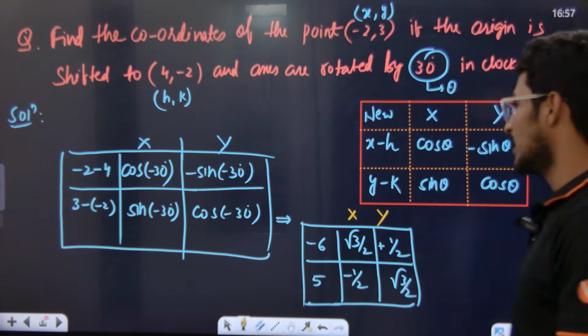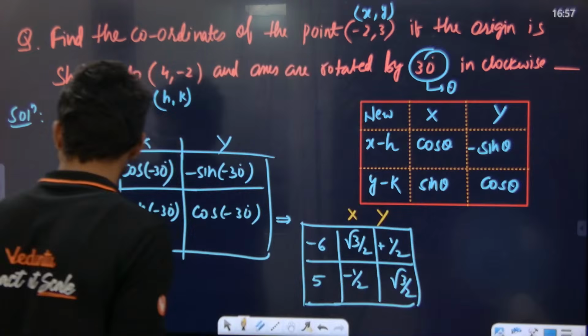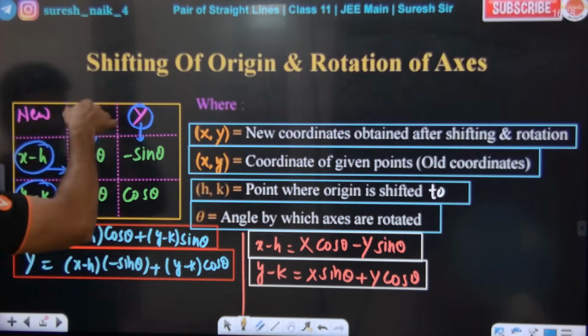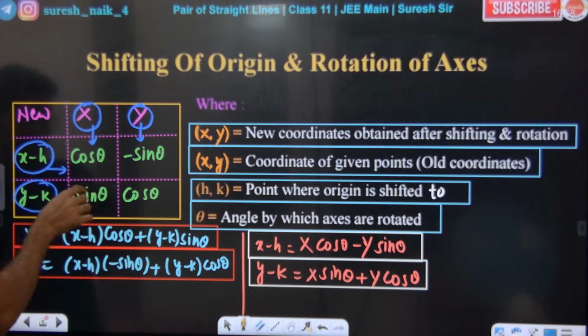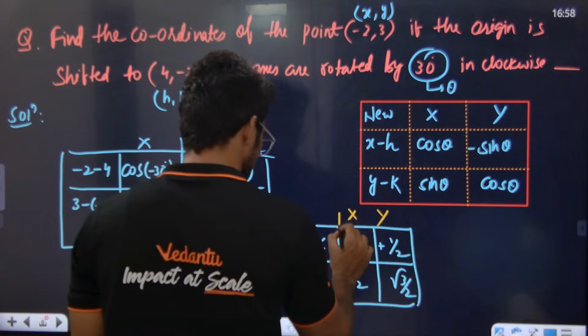Capital X means what, sir? If you want capital X, we just need to move in the lower direction. Capital X and capital Y, when you write capital X, you just move in the downward direction. Capital X is this into this plus this into this, right? Sir, for capital X we just need to move in this direction.